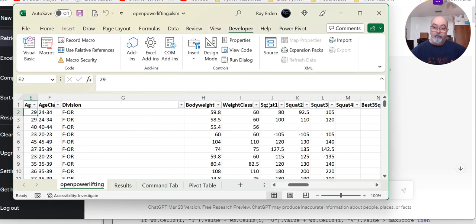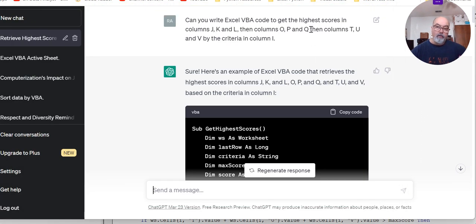J, K, L is squat 1, 2, 3, each of those attempts, and it's taking the best in column N. So that's how I composed my question.